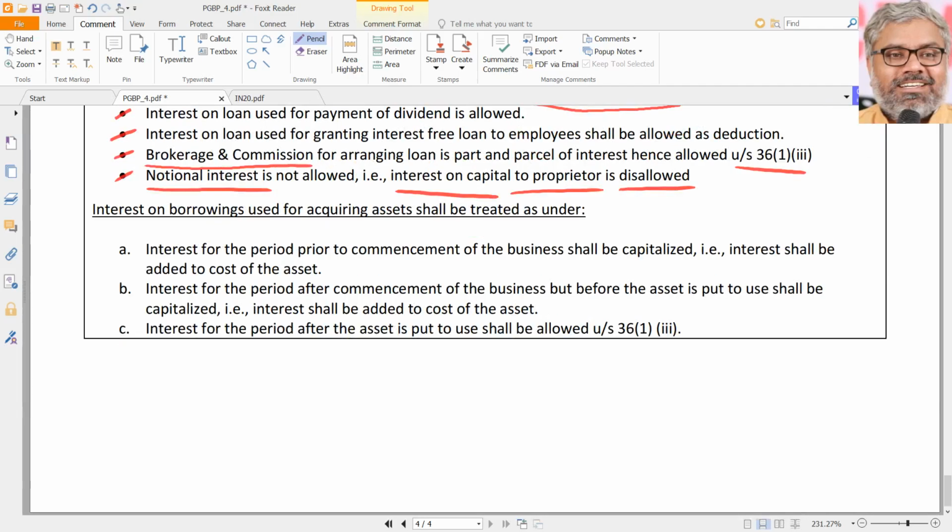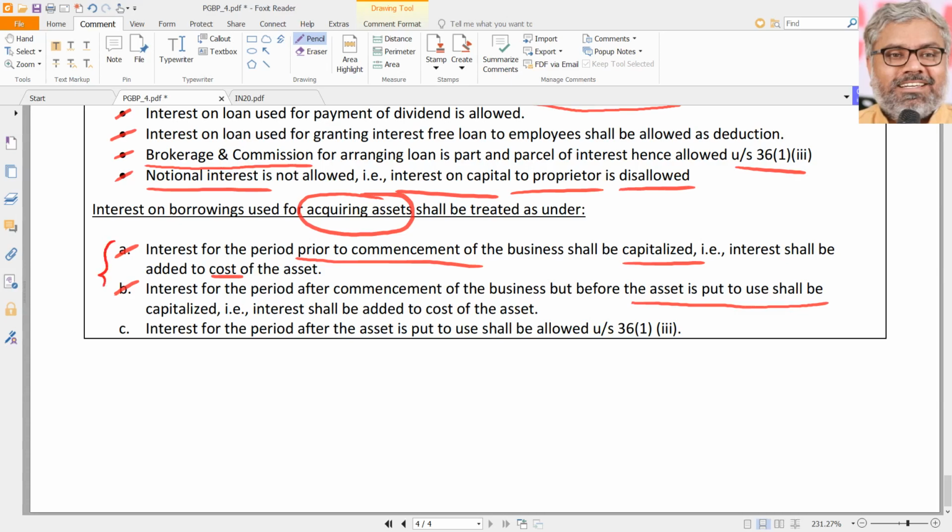Then the other 3 points are also once again logical points which we know already. For example, if loan is taken for acquiring the assets, what should we do? Naturally, any interest for the period prior to the commencement of business shall be capitalized. Capitalized means it should be added to the cost of the asset. Already we discussed when discussing 43(1), actual cost of asset. Same thing. But not only prior to commencement of business, even interest for the period after commencement of business but before the asset is put to use, that also shall be capitalized.